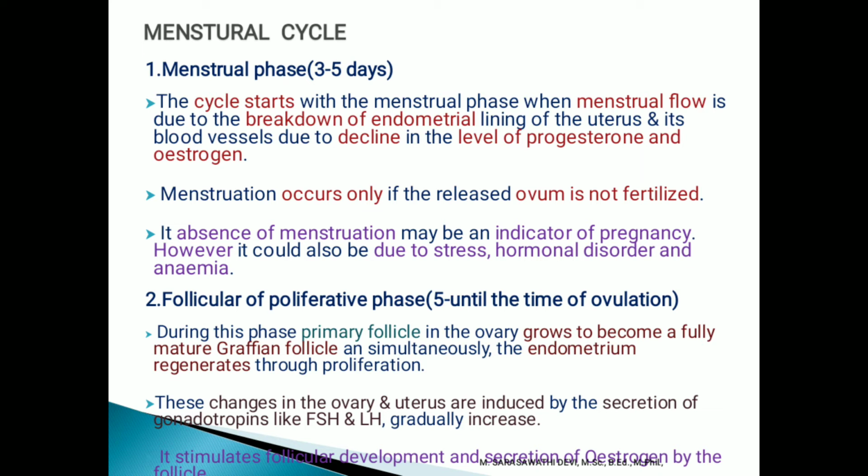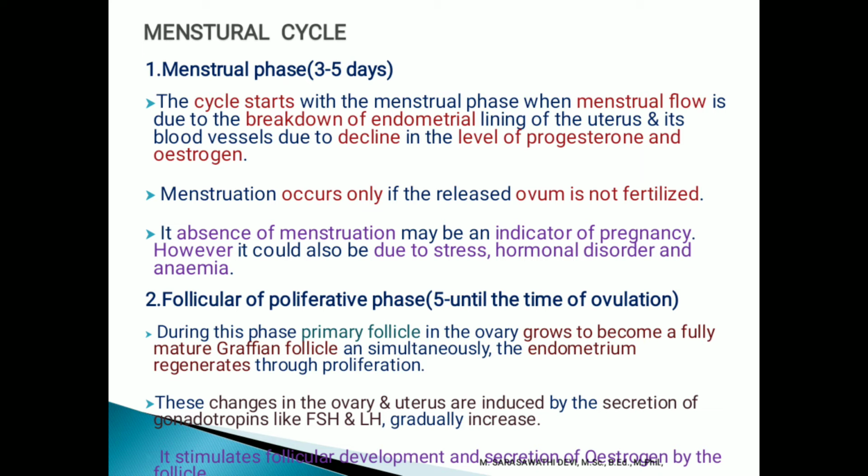When menstruation does not occur, the ovum is not fertilized. That means absence of menstruation may indicate pregnancy. However, it could also be due to stress, hormonal disorder, and anemia.